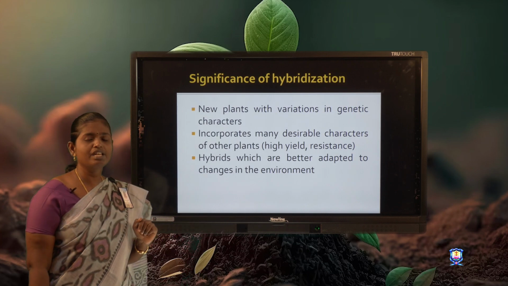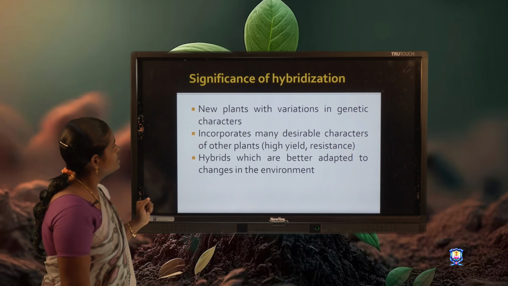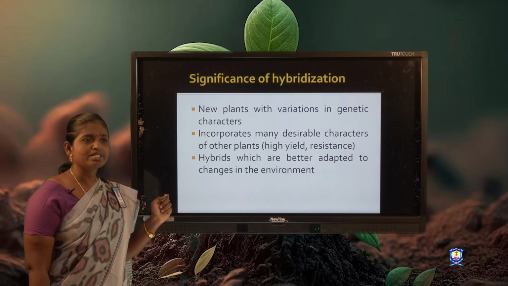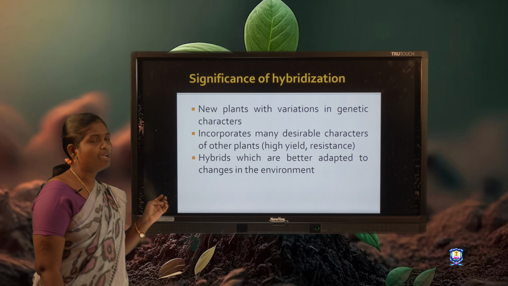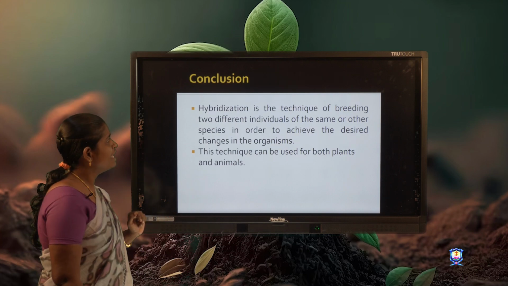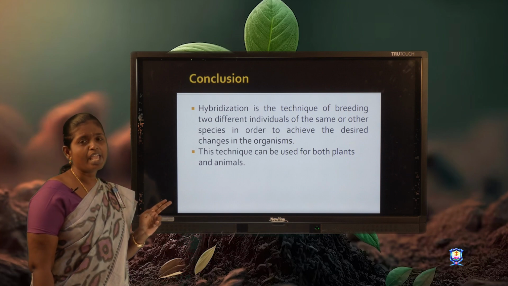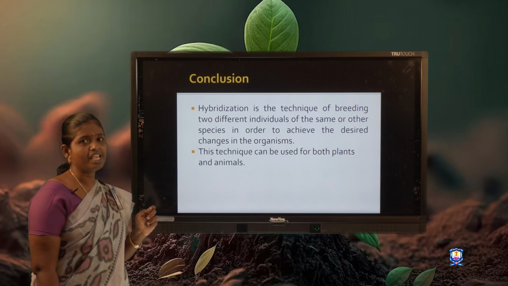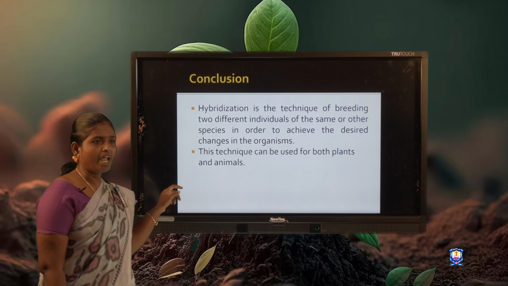Let us move on to the significance of hybridization. New plants with variations in genetic characters incorporate many desirable characters, for example, disease resistance and high yield. Hybrids are better adapted to changes in the existing environment. Conclusion: hybridization is the technique of breeding two different individuals of the same or other species in order to achieve the desired changes in the organism. This technique can be used for both plants and animals.